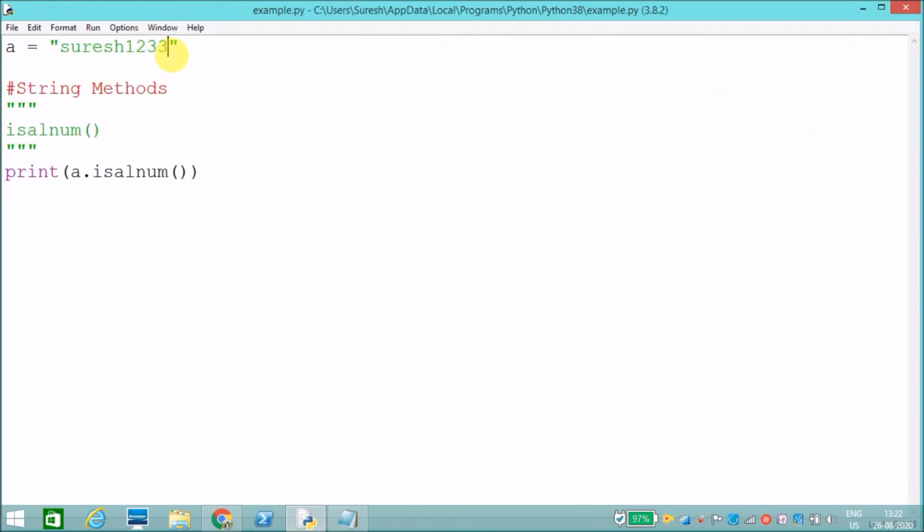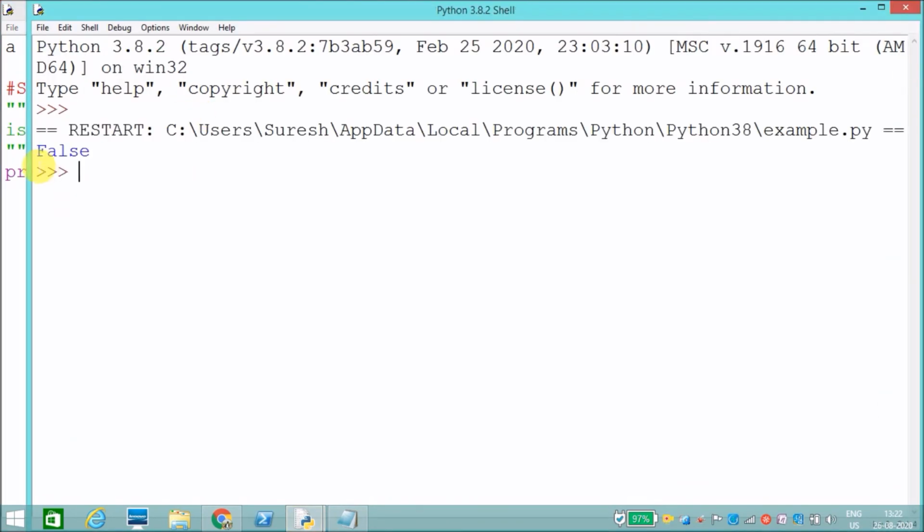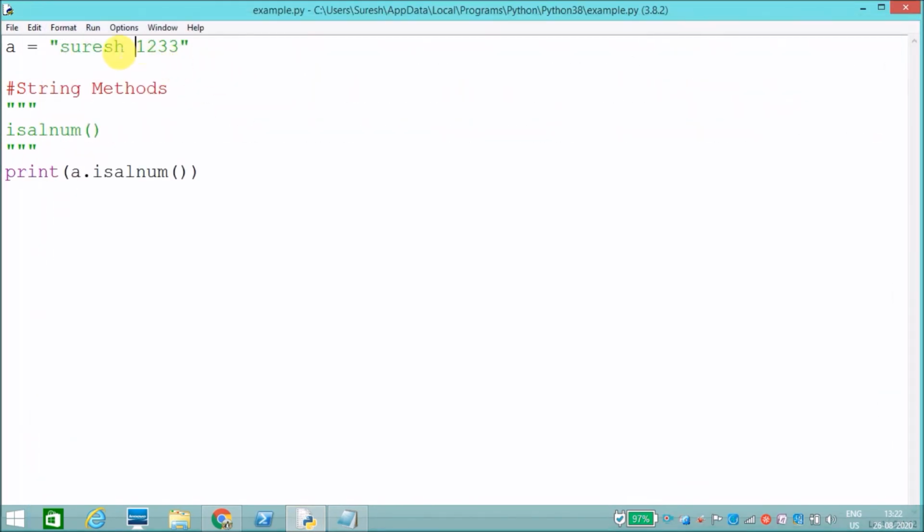What if I give a space here? What will it return? False. See, false because it won't include space. Backslash t is a special character, so that's why it returns false. If it is like this, it will only print true. It checks whether the given string is alphanumeric.